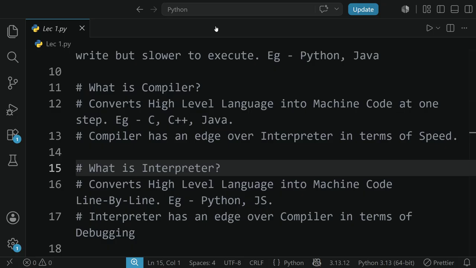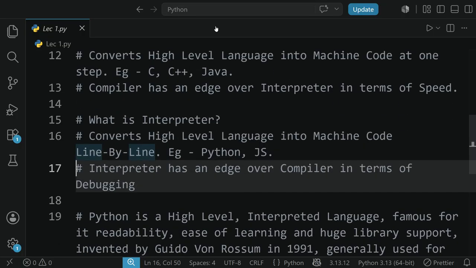Interpreter converts high level languages into machine code line by line. Examples would be Python and JavaScript. Interpreters have an edge over the compiler in terms of debugging, as they interpret the code line by line, so it is able to tell you exactly where the bug has occurred.